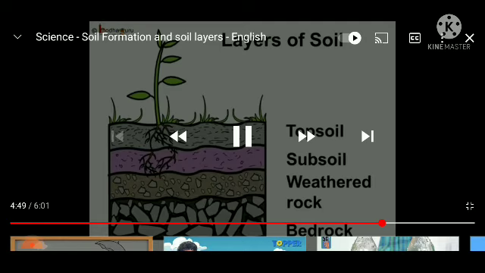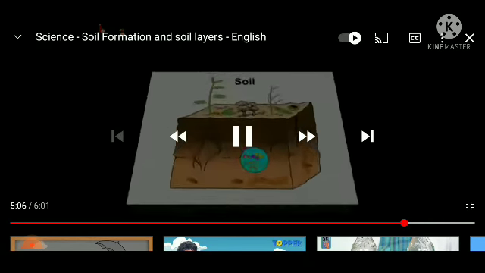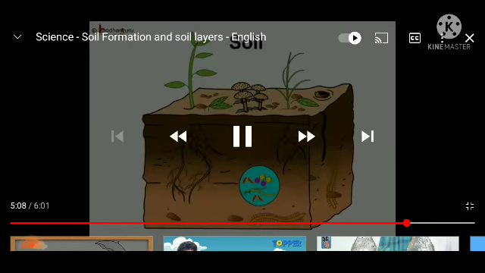Mostly in topsoil plants grow, and it is rich in humus. In subsoil, the particles are bigger. Weathered rock, or rock particles, are biggest in the bedrock layer. Soil is a mixture, and it has different layers in which plants grow.